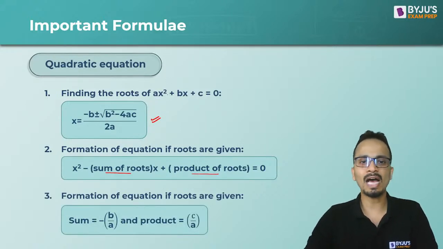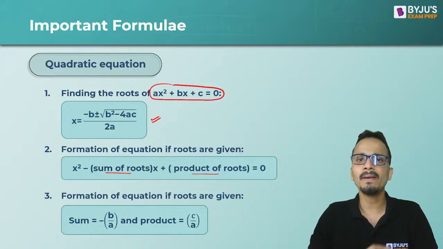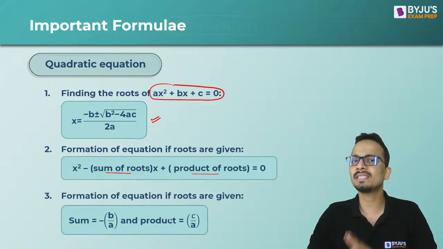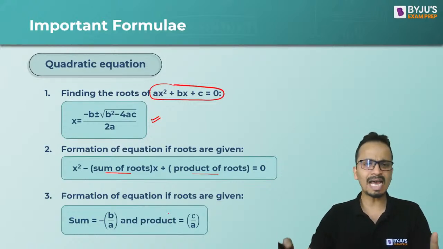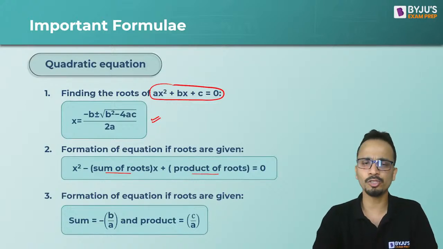So if you have this above quadratic equation ax square plus bx plus c equal to 0, then the sum of the roots will be minus b upon a and the product of the roots will be c upon a. So we are just having a quick revision of all the important formulas that we are going to use today.